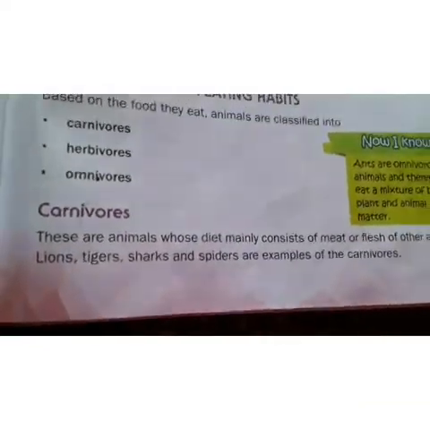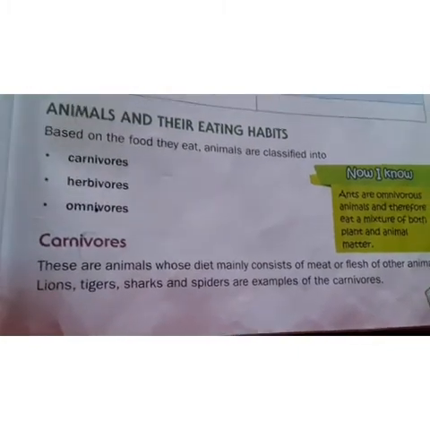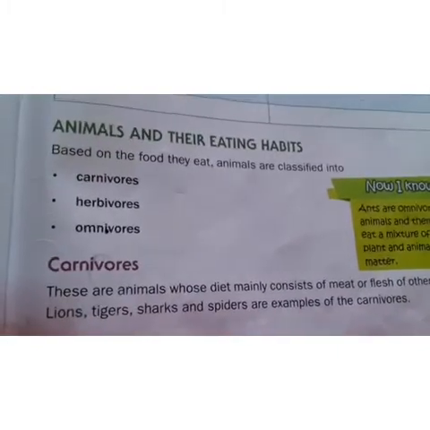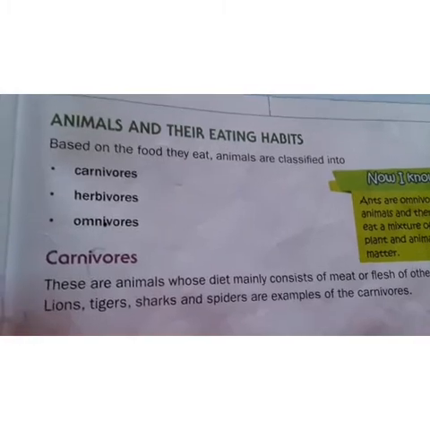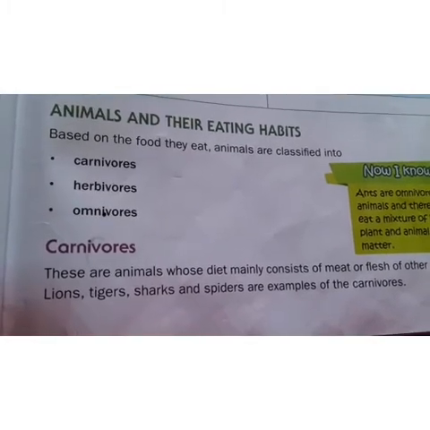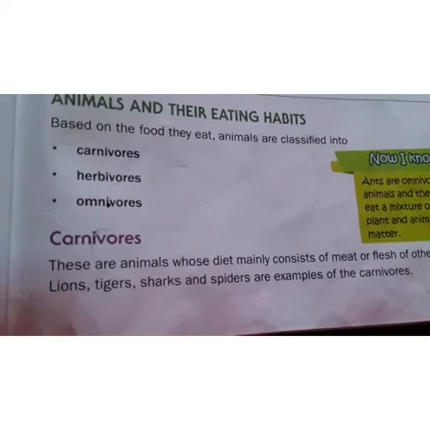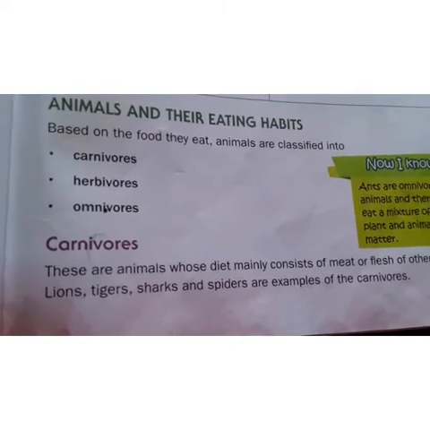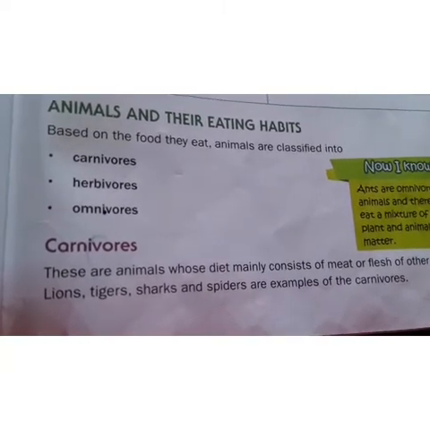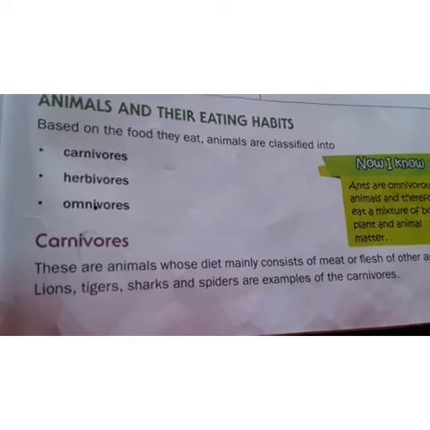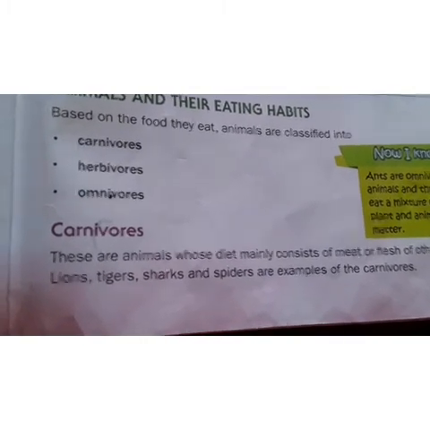The animals whose diet mainly consists of meat or flesh, means the animals which eat only meat or flesh of other animals, those are called carnivores. And here they have given some examples. What are they? Lions, tigers, sharks and spiders are examples of carnivores.